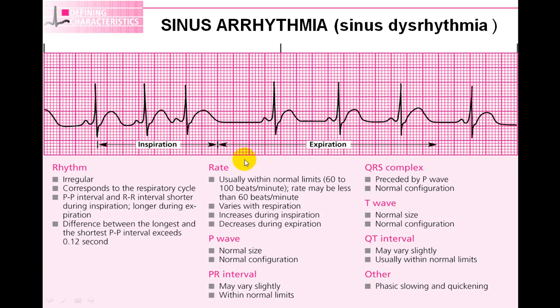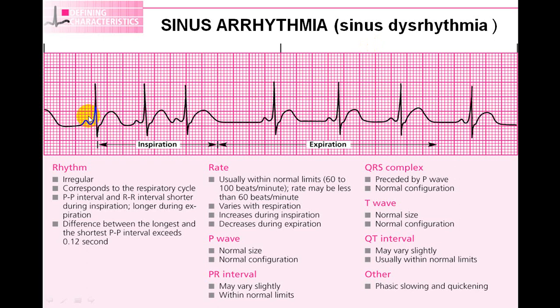If you look properly, the PR interval here is a little less, and here it is a little more, so it is slightly variable. But if you look at the RR interval, this one is bigger and this one is a little less. So it is changing, so it is irregular.